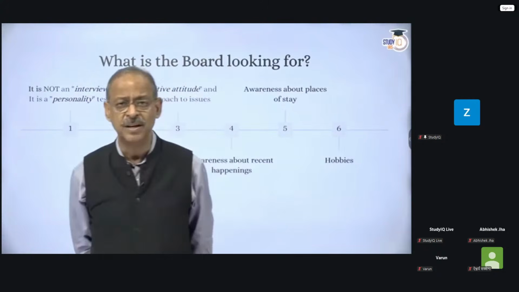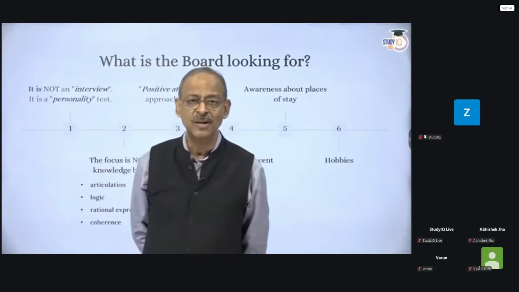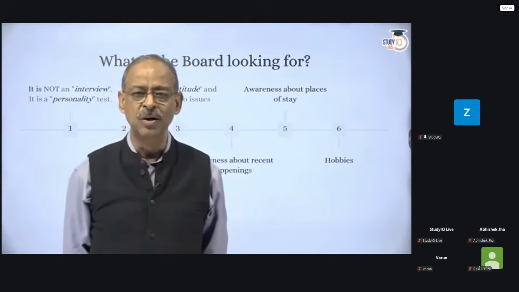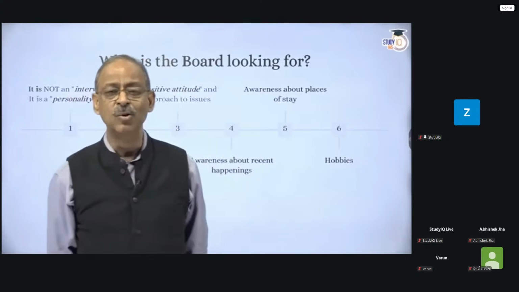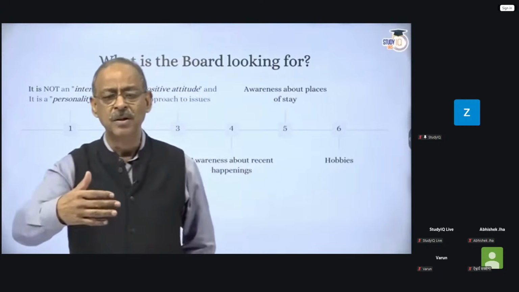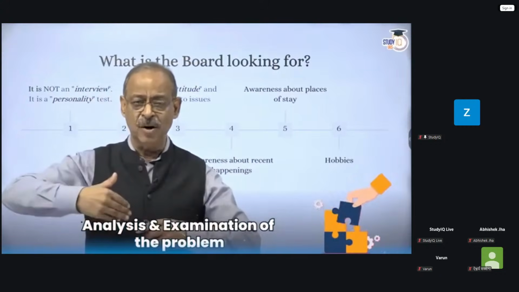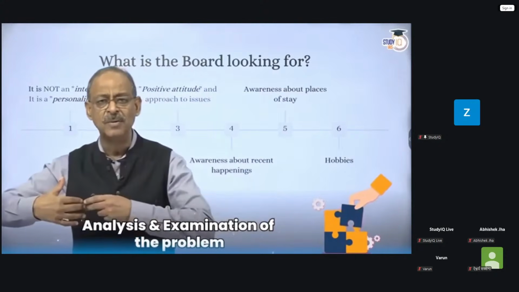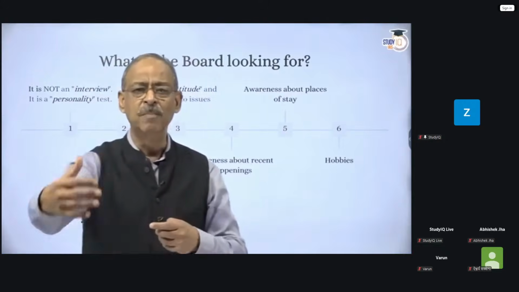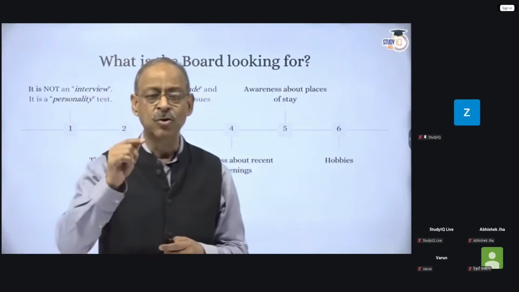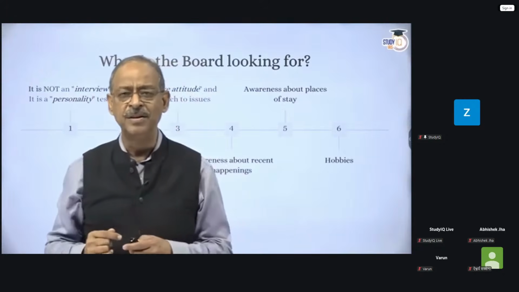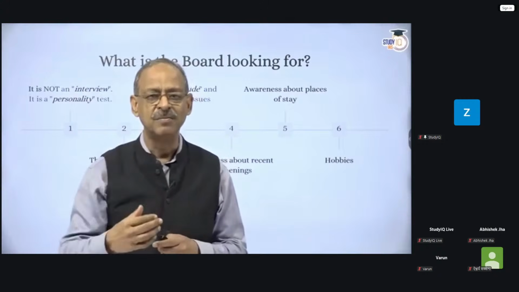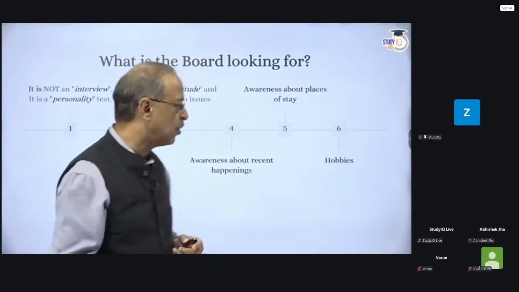They might give you problems there. They might give a situation to you. They will not, as I keep saying, they may not seek a final solution from you, because there would be tricky situations, but they will look at the approach that you adopt, whether you have analyzed that problem, whether you looked at that problem, and that analysis and examination of that problem is enabling you to move in a positive direction to find a solution. So the most critical part that the board is looking at is your ability to look at issues positively, and that is something that you should work on.